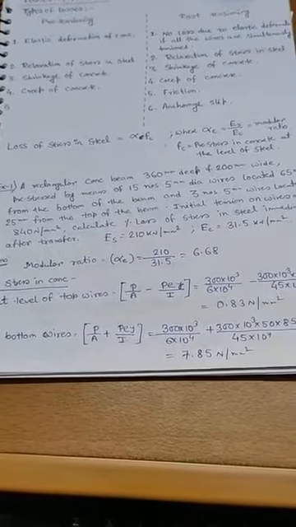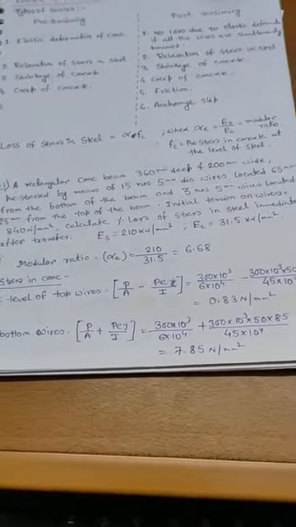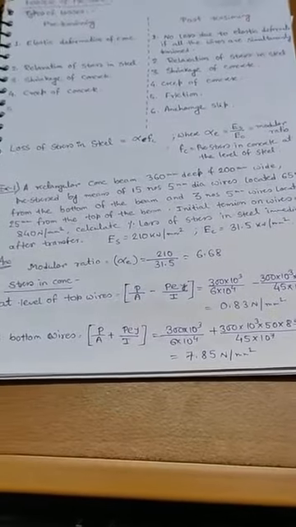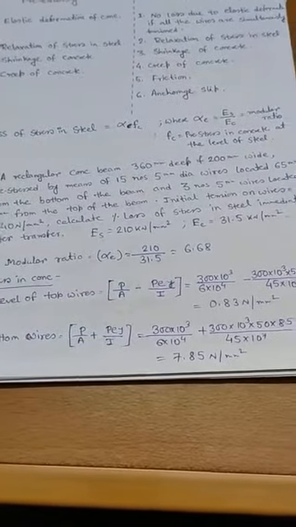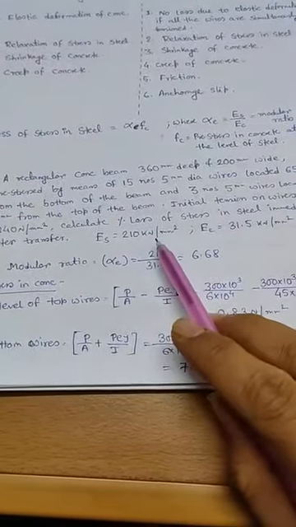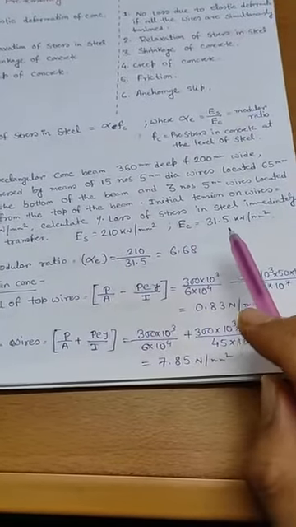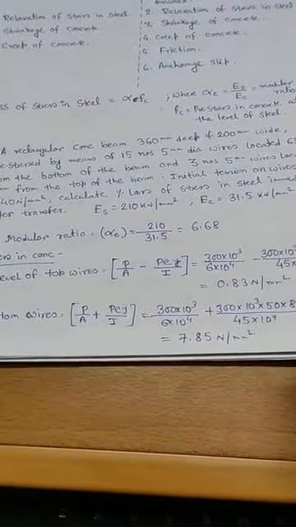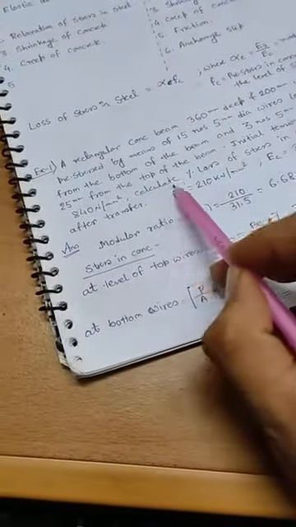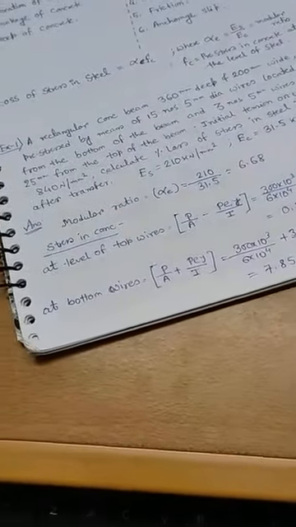We have to calculate the percentage of loss of stress in steel immediately after transfer. Given data: Es is 210 kilonewton per millimeter square and Ec is 31.5 kilonewton per millimeter square.